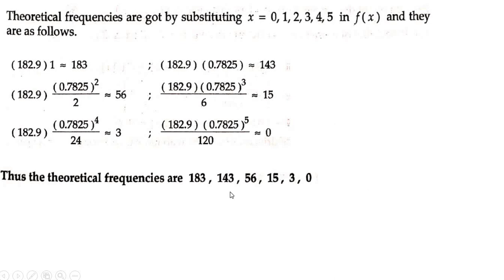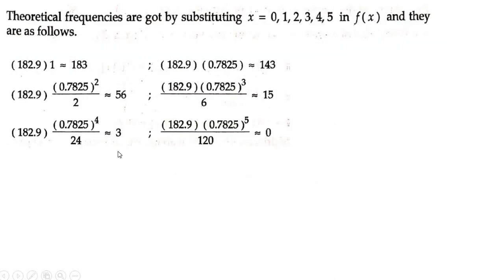So remember, whenever a frequency distribution table is given, we have to use the frequency distribution formula to find the mean. Mu is equal to summation fx divided by summation f, and summation fx divided by summation f is also equal to m.